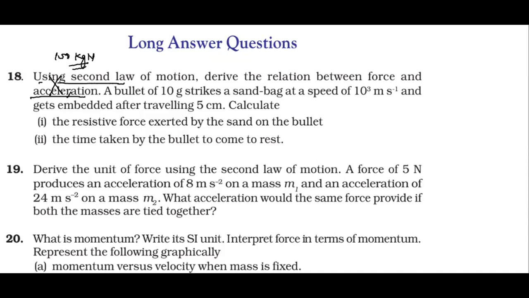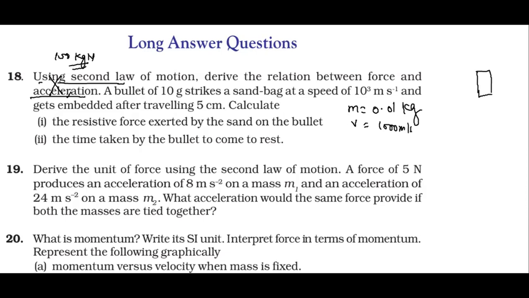Up next, a numerical is attached with it. A bullet of mass 10 gram. Here the mass of the bullet is actually 10 gram, so we can write it as 0.01 kg. It strikes a sand with a speed, here the velocity is 1000 meter per second, and gets embedded after traveling 5 centimeter. Embedded means it finally stops, and this 5 centimeter is inside the wooden block, within the sand bags.